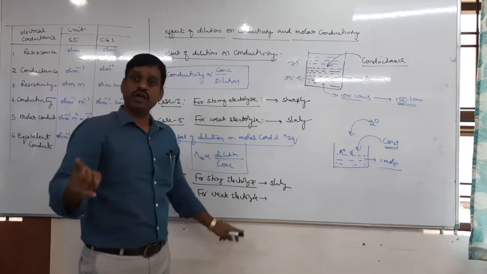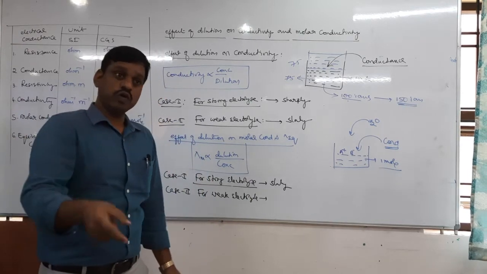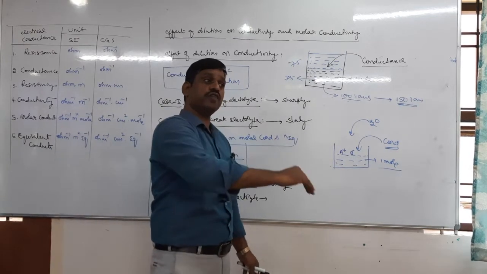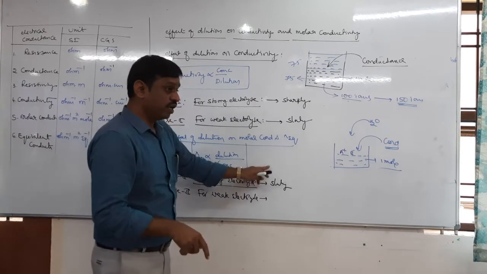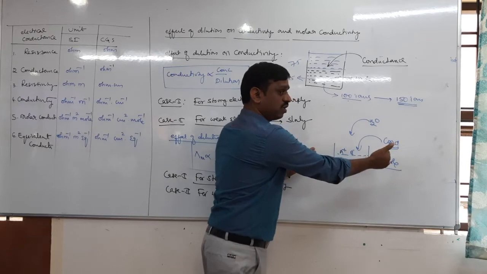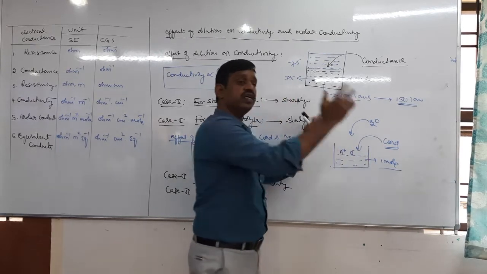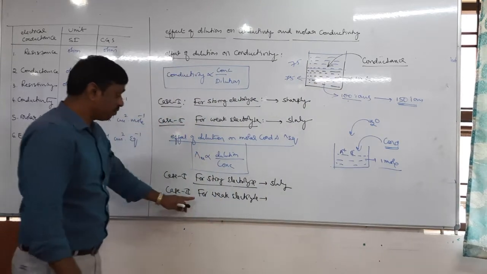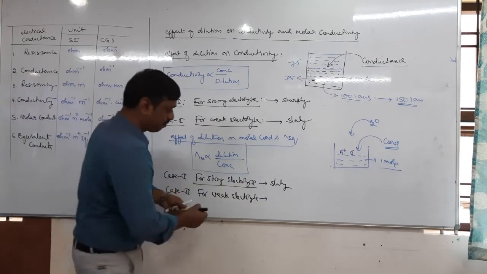Because weak electrolytes undergo partial ionization in the beginning. Therefore, on addition of water, they undergo further ionization. Therefore, the total number of ions increases. That's one reason. And another reason is the same: due to addition of water, the inter-ionic distance increases. Inter-ionic distance increases, then force of attraction decreases, then mobility increases. Therefore, the molar conductivity increases, but sharply.